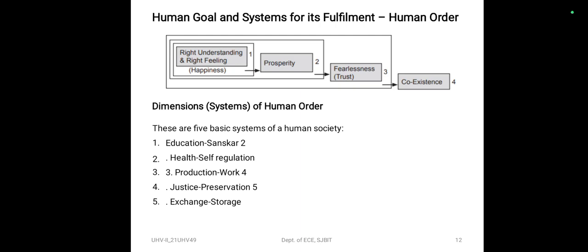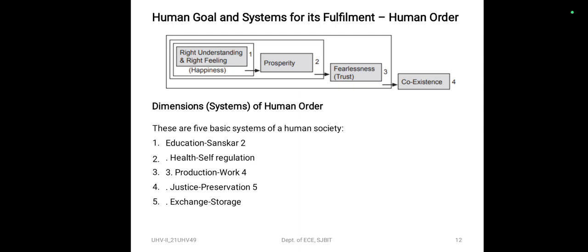The next question is, what would be the program to fulfill this human goal? What social systems would be required? The social order that is fulfilling for all human beings as well as the rest of nature is the subject of our exploration. That is what we are calling human order or universal human order.